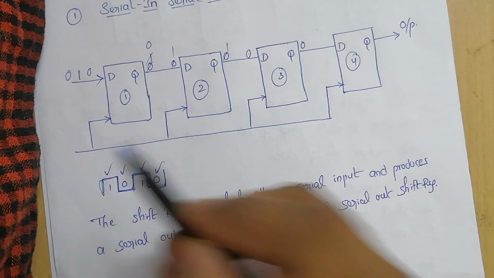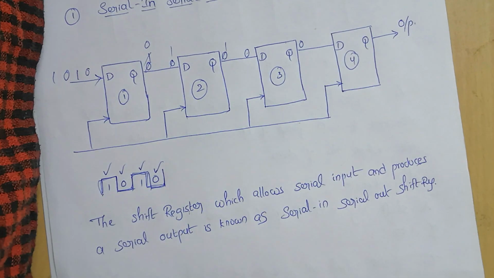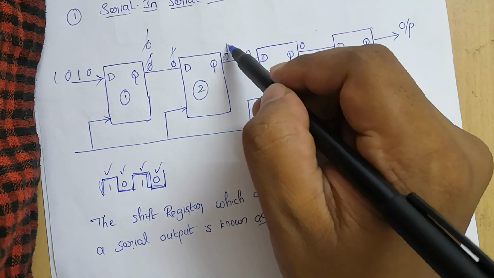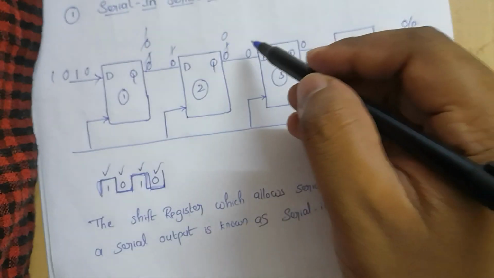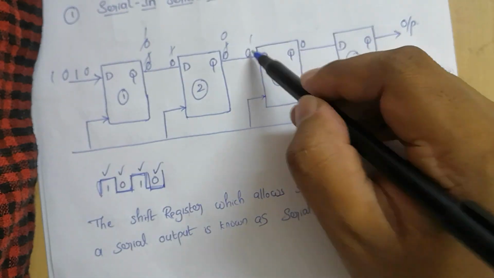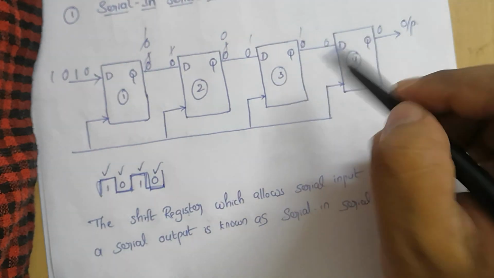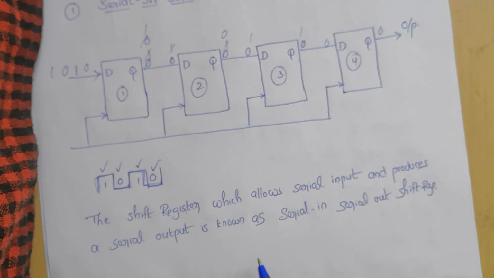After the fourth clock pulse, the input applied is 1, so this 1 appeared here, and the earlier bits shift along. Like this, the serial input, one bit after the other, is applied.